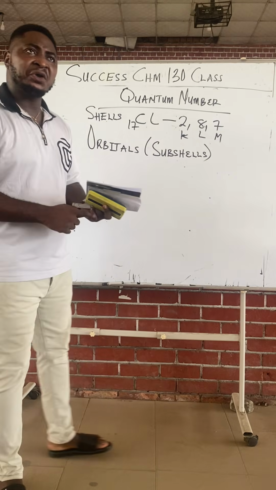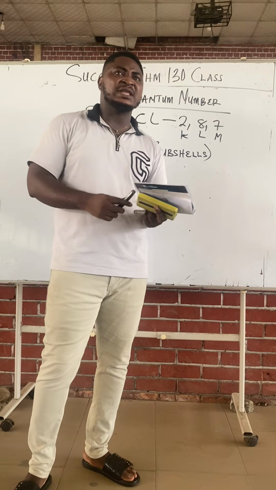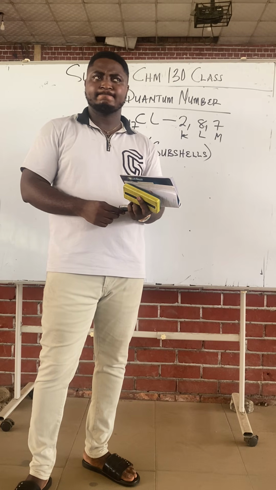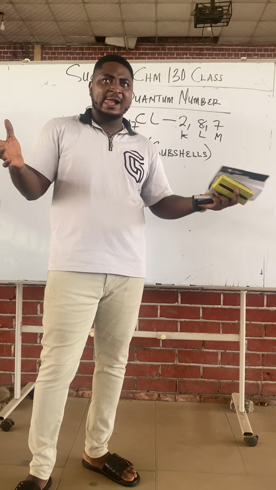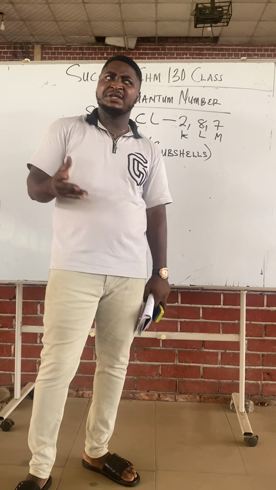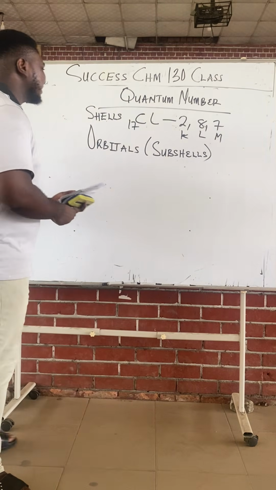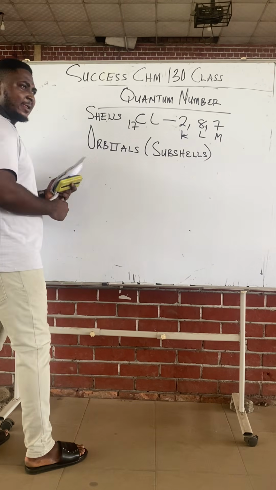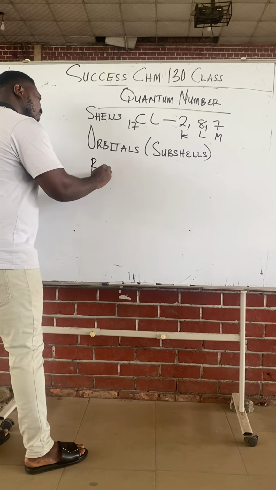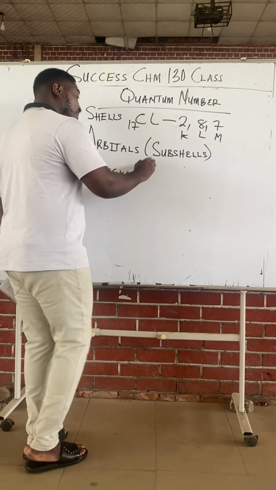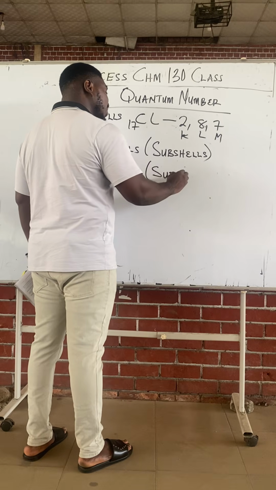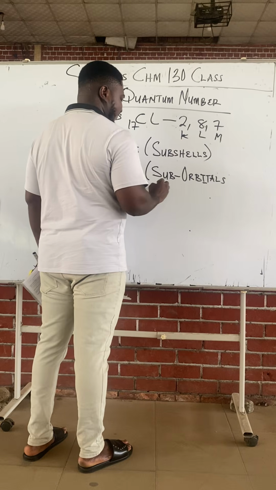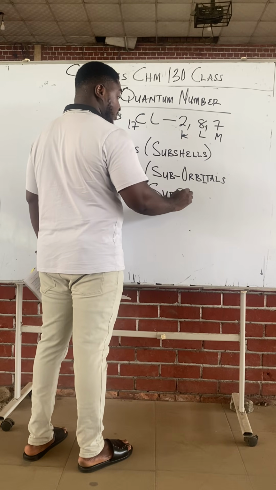Shells undergo configuration to give orbitals. Hence, orbitals are called subshells. We all know about shells, right? The shells: K shell, L shell, M shell, N. But class, shells produce orbitals, and orbitals produce blocks. Blocks are called suborbitals, or subshells.